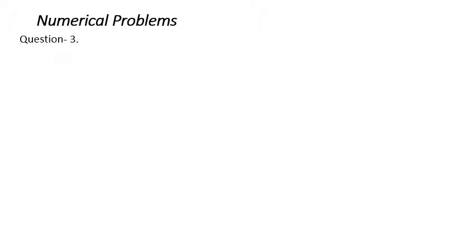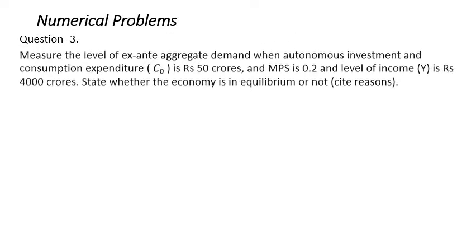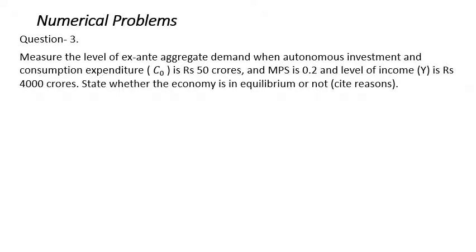Moving on to the next question, question number 3, where the level of ex ante aggregate demand, autonomous investment and autonomous consumption expenditure C0 is given as 50 crores, and MPS is 0.2, level of income Y is 4000 crores. State whether the economy is in equilibrium or not, and give your reason.